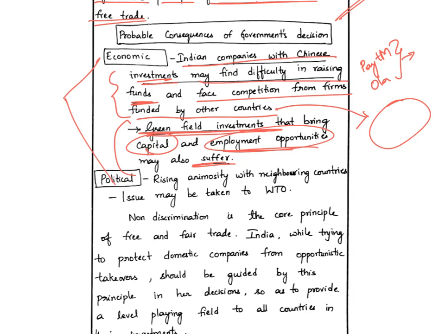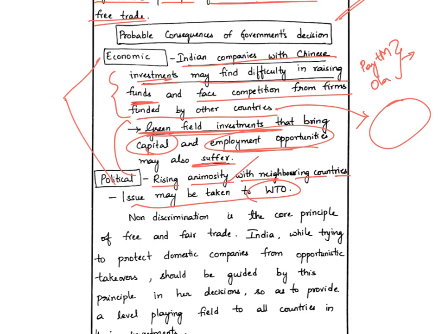He then writes political consequences, stating rising animosity with the neighboring countries. We had these clauses already existing with Pakistan and Bangladesh, but now there will be a rising animosity with the other countries also, like China, Nepal and Bhutan. An issue may also be taken to WTO by China. The embassy has already accused India. The issue may be taken to WTO.